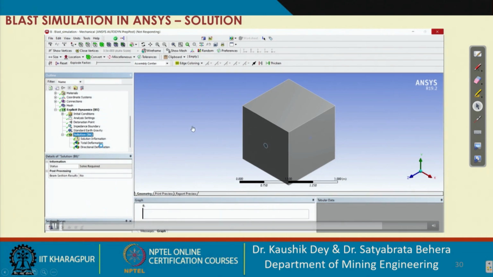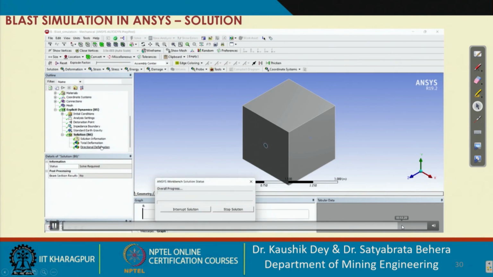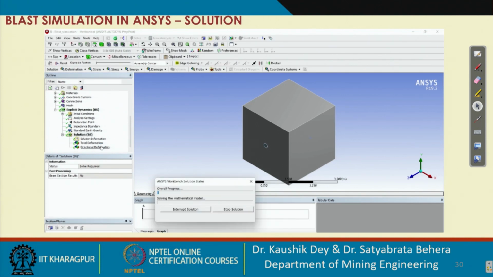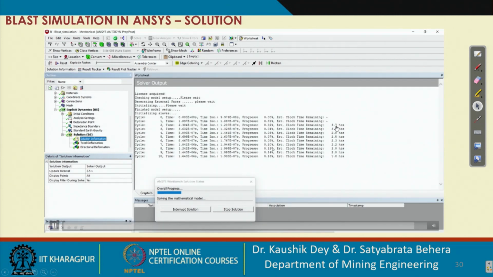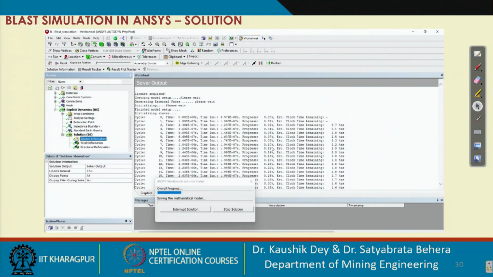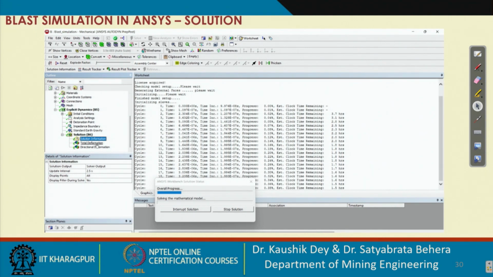Okay, it will take some time for starting the solution. Now the ANSYS Workbench solution status is showing here, and you can check the status from here. It will take around 3.7 hours. It will take more time if you do more fine meshing, then it will take more time for the processing.